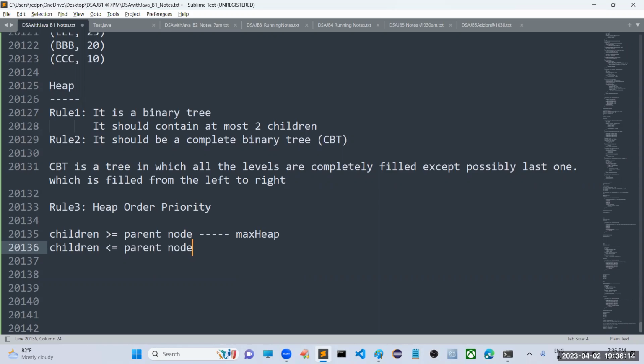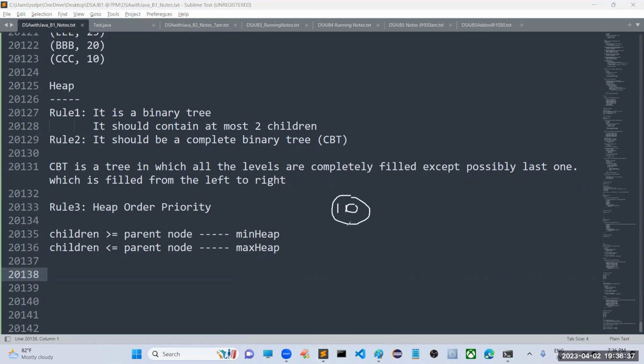If it is the case, then this one is called max heap, and this one is called min heap. Don't worry, I will take some examples for you to understand. Suppose I am taking a node 10 here.